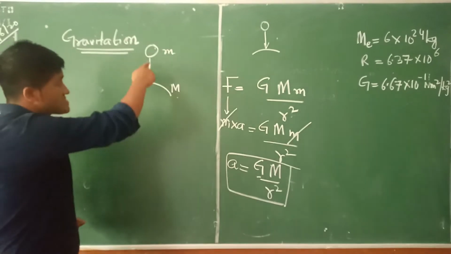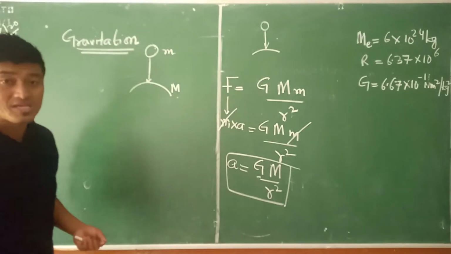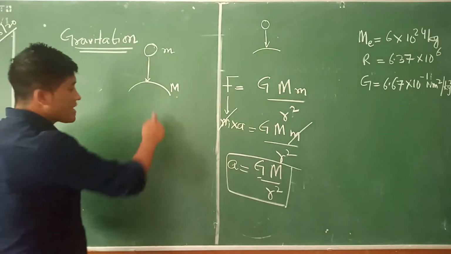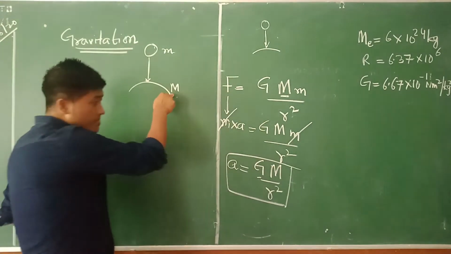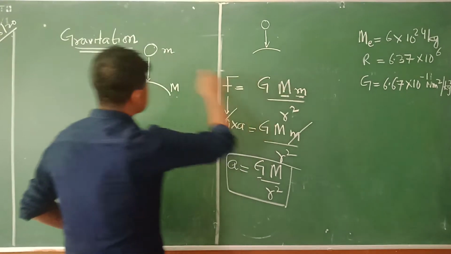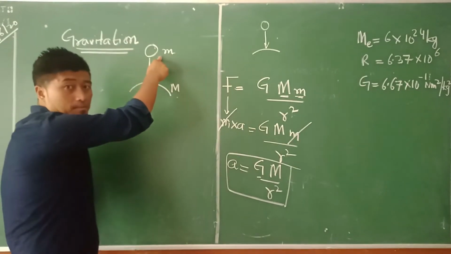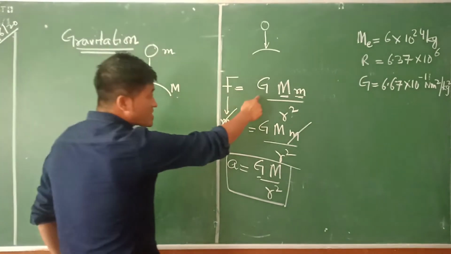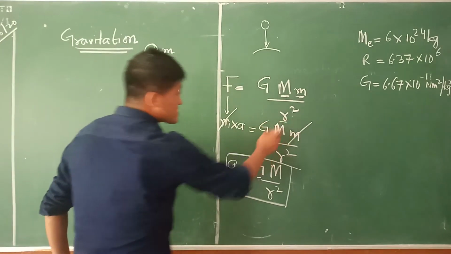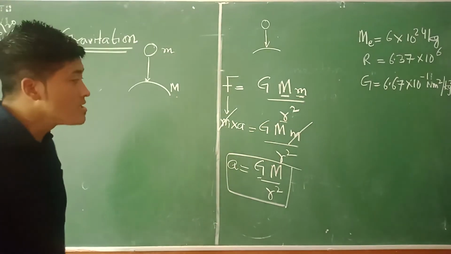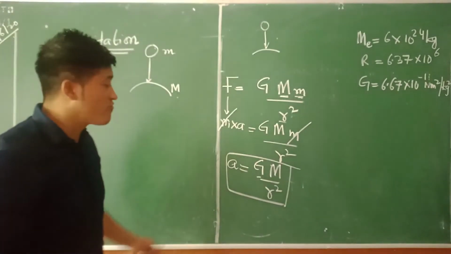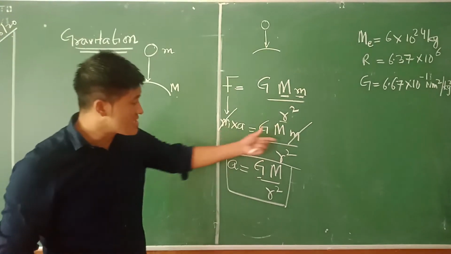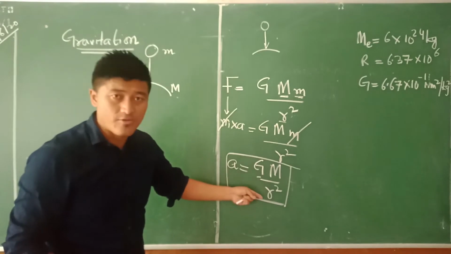But instead we have seen, this is common sense, the apple falling down. Right? Okay, so now this particular capital M is the mass of the earth, and this small m is the mass of the apple here. Okay? Now in order to get this, R is the radius of the earth. Now in order to get a particular value for acceleration, we are cancelling this m and we got this value here.